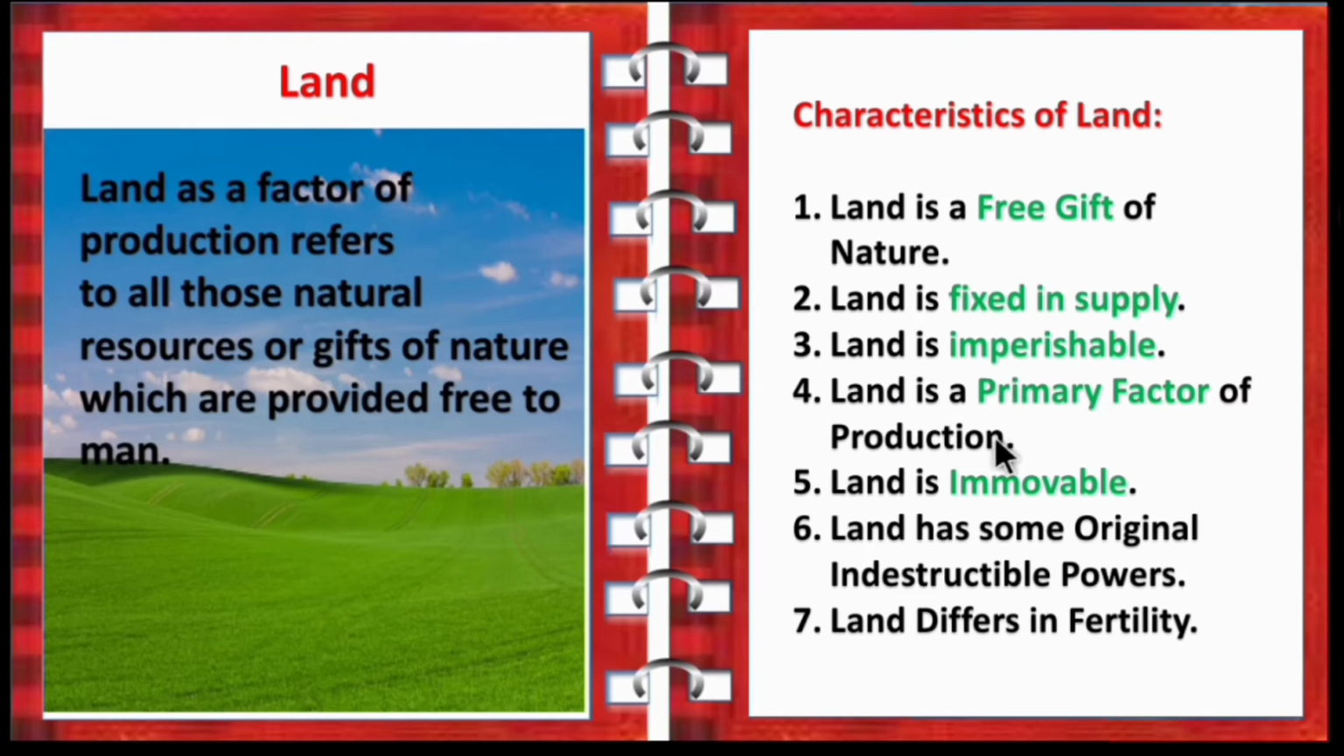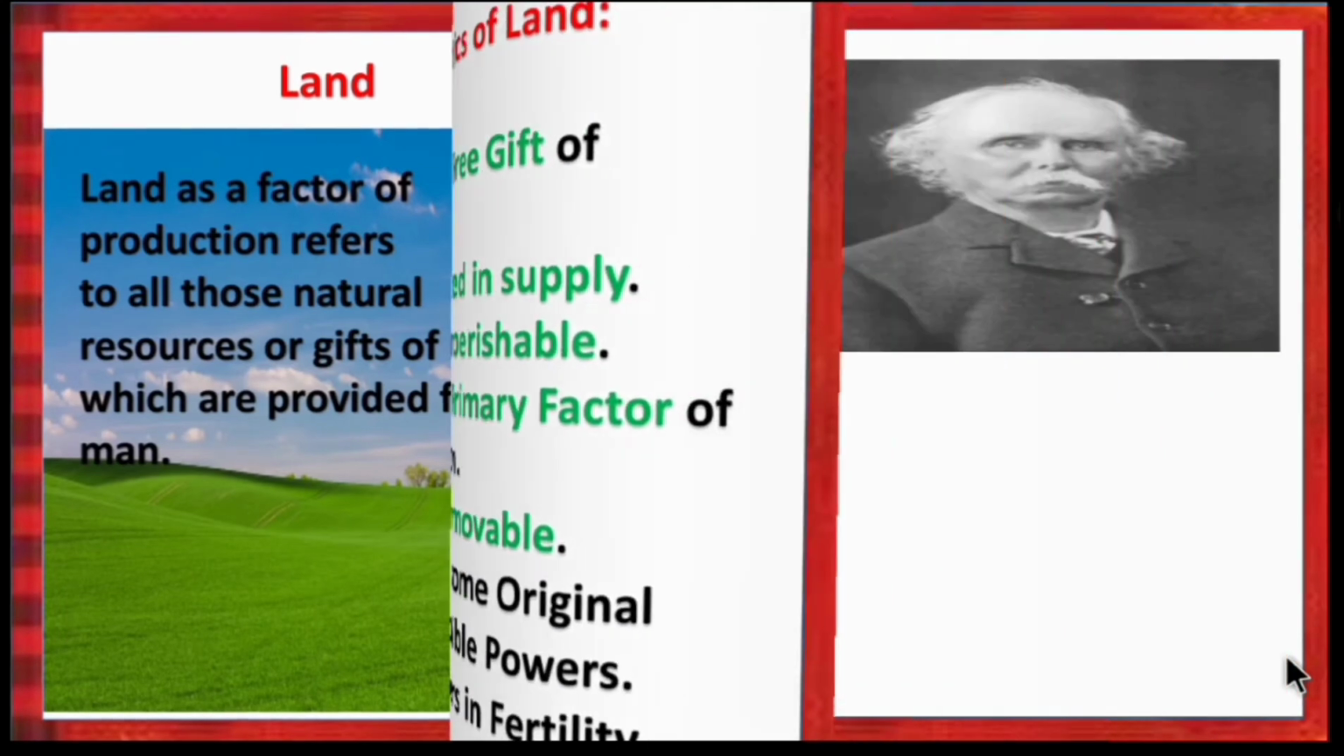Then land is the primary factor of production. And land is immovable, it cannot be moved. Land has some original indestructible powers, that is, some nature or quality of the land cannot be destroyed. For example, the fertility of the land cannot be destroyed easily. Next, land differs in fertility. So in one area it will be highly fertile, and in another area it will be low fertile. So these are all the characteristics of land. It is a free gift, fixed in supply, imperishable, primary factor, immovable, it has some indestructible powers and it differs in fertility. So now let's move on to labor.